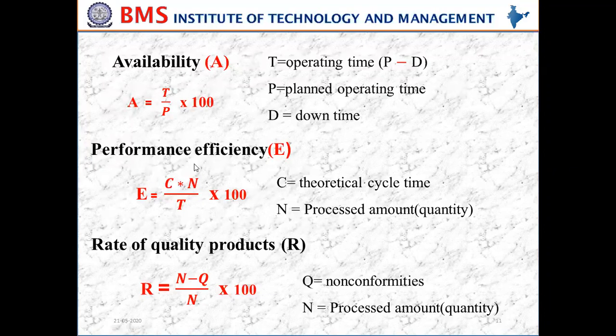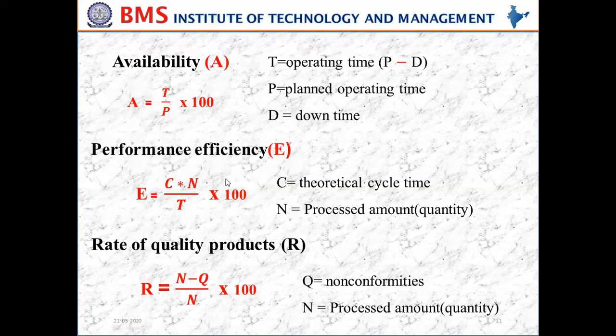Performance efficiency is one of the metrics used in calculating the effectiveness of equipment. Here, performance efficiency is calculated by using the equation C into N by T into 100. C is the theoretical cycle time, N is the processed amount, in the sense of the number of units produced, and T is the operating time.